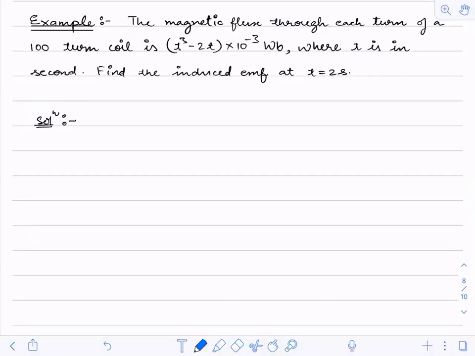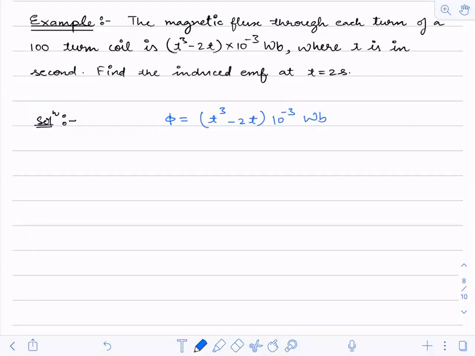The magnetic flux through each turn of a 100-turn coil is phi. Phi is given to me as t cube minus 2t into 10 to the power minus 3 Weber.